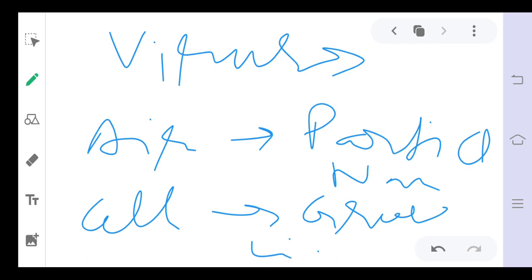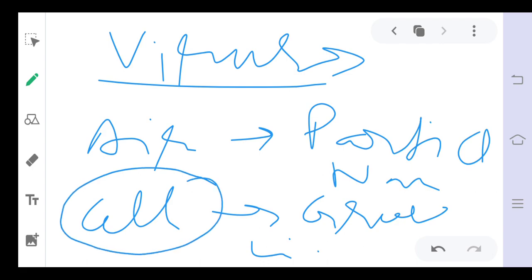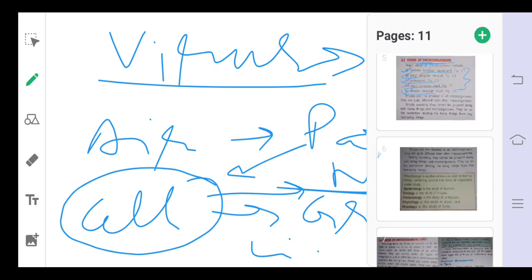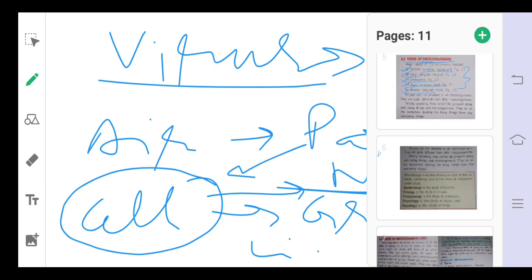Okay, so what conclusion did we make over here? Viruses need a living cell for their growth. Otherwise, they act as a non-living component. So these viruses are unique because of this character: they are non-living when they are not in any living cell, which means they need a living cell to grow. As soon as they enter a cell, they start to grow. So these viruses are different.